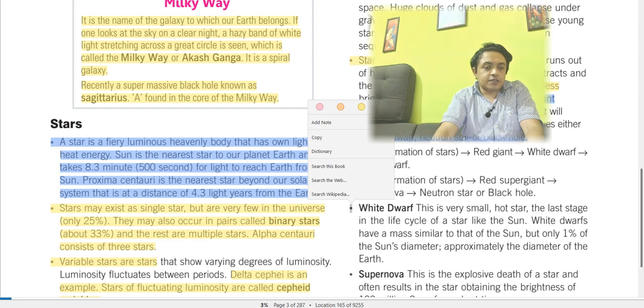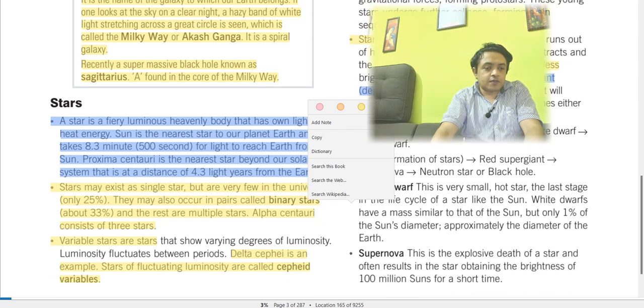A supernova is the explosive death of a star. When this happens, the star obtains the brightness of 100 million suns for a short time, and that creates a phenomenon called a supernova, right?